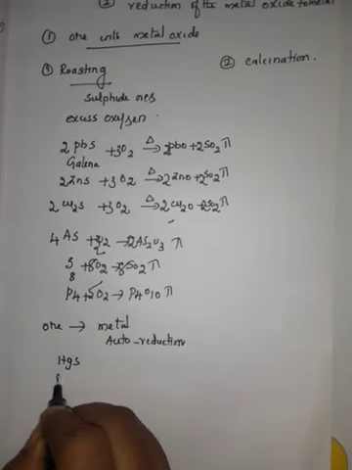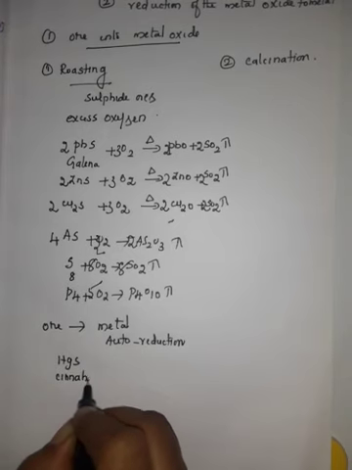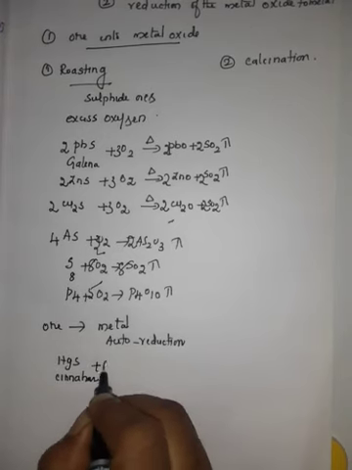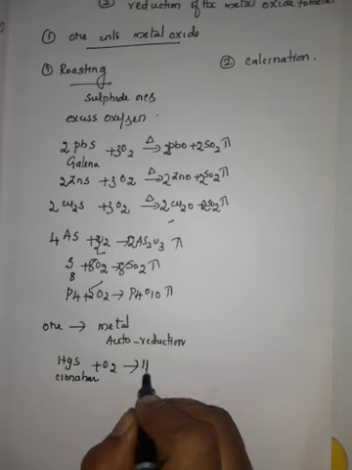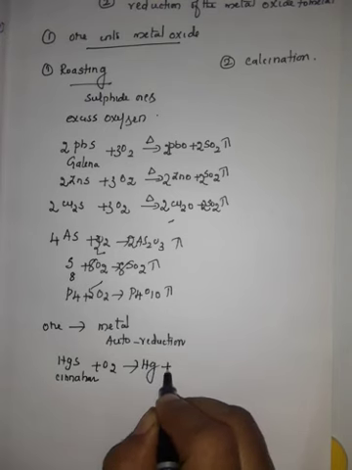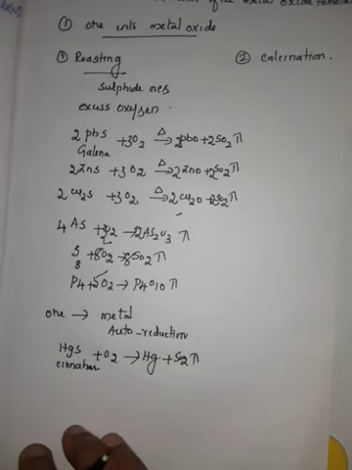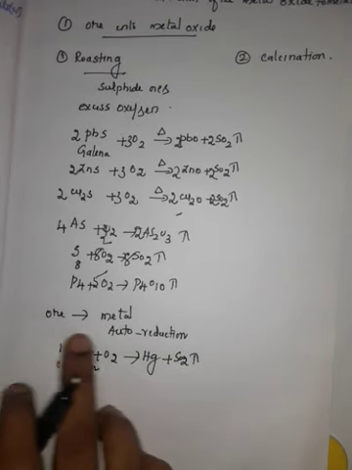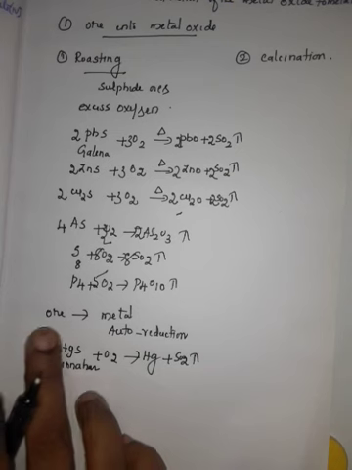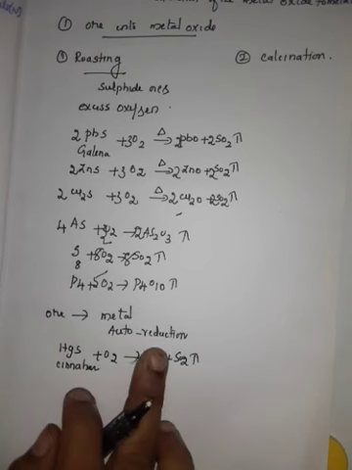HgS, cinnabar, with O2 forming the metal mercury, plus sulfur dioxide gas is evolved. This is called auto-reduction. The ore is directly converted to metal. That process is called auto-reduction.